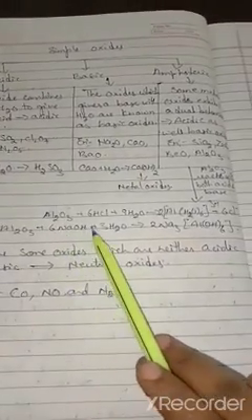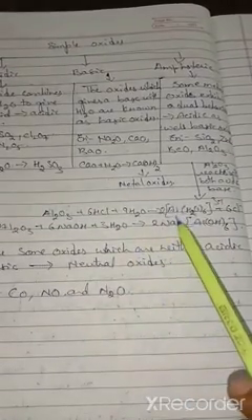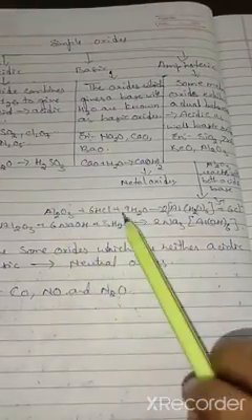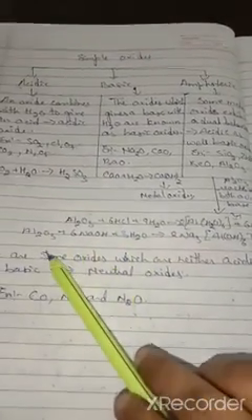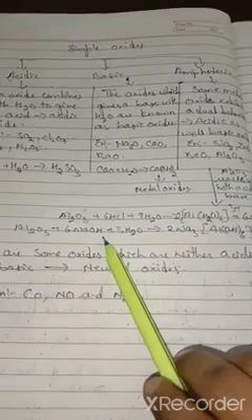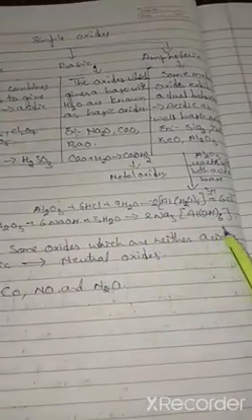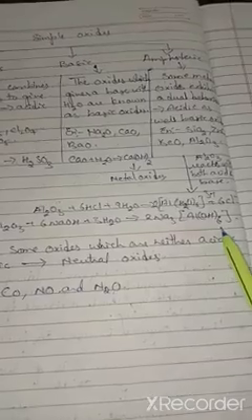We will see that example. Look here, Al2O3 reacts with HCl and water to give [Al(H2O)6]3+ plus 6Cl minus. So here aluminum oxide is reacting with acid. In the second case, aluminum oxide again reacts with a base, that is sodium hydroxide and H2O, to give Na3[Al(OH)6].